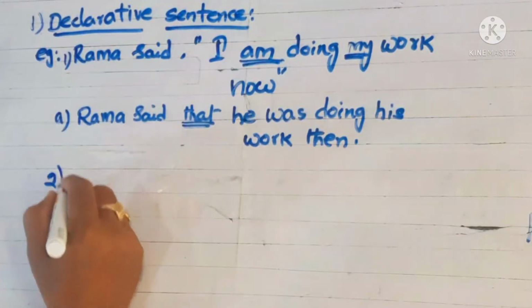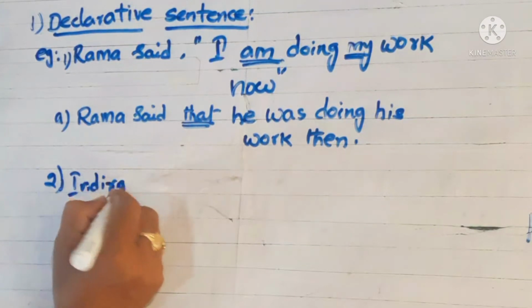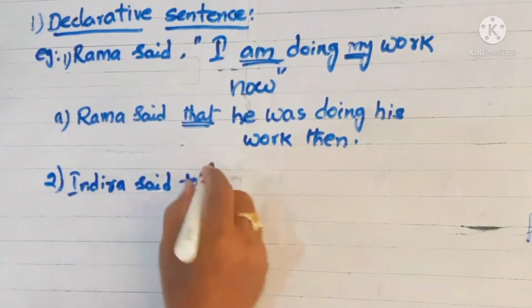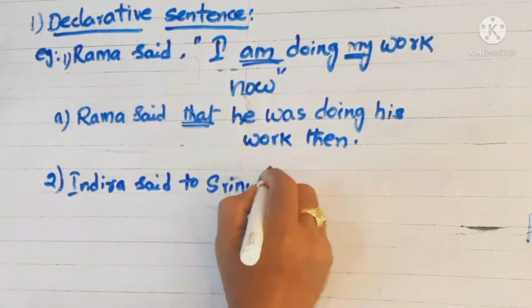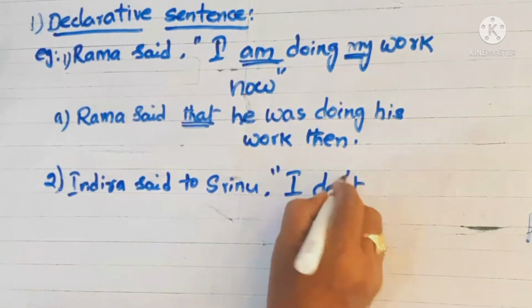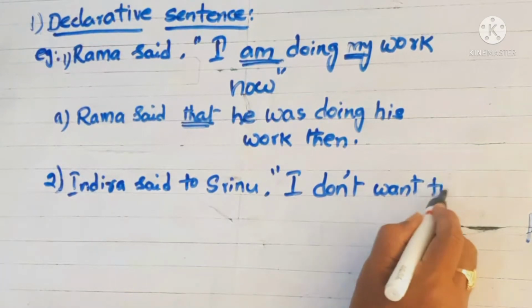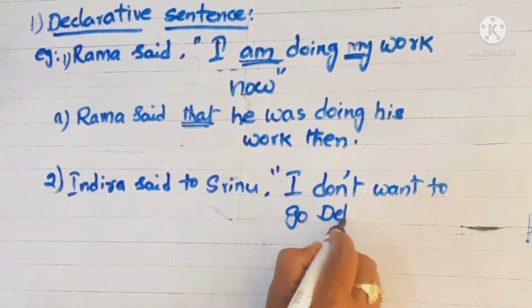Okay, we'll go for one more example. The next one, Indira said to Srinu, I don't want to go Delhi.